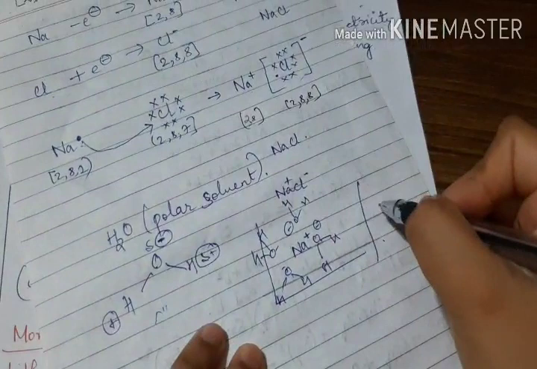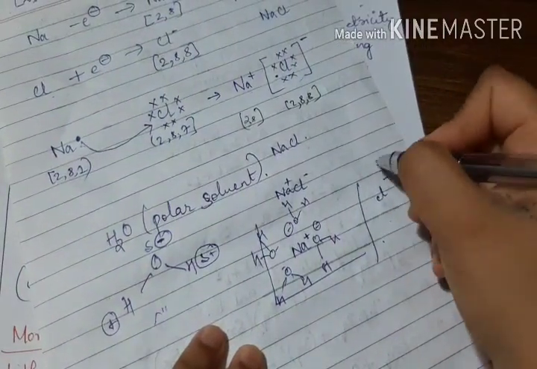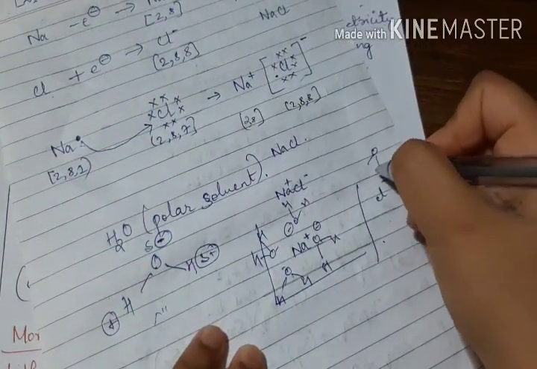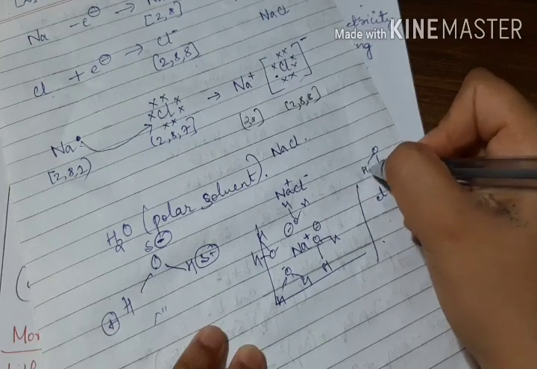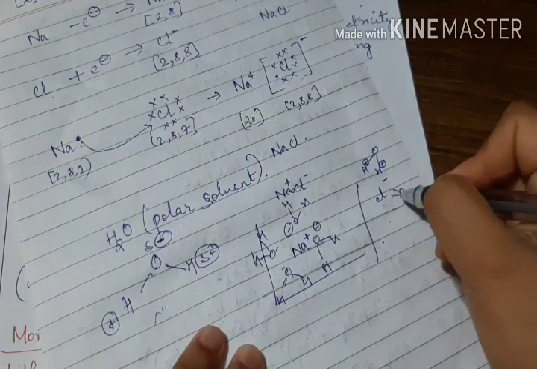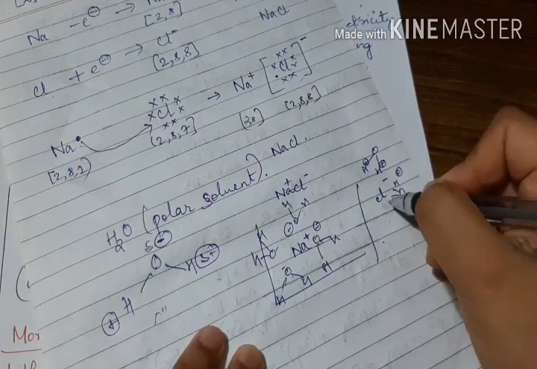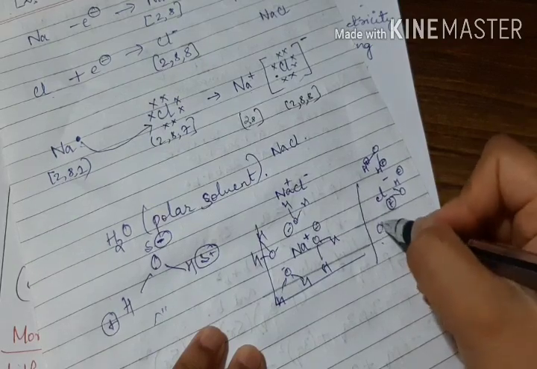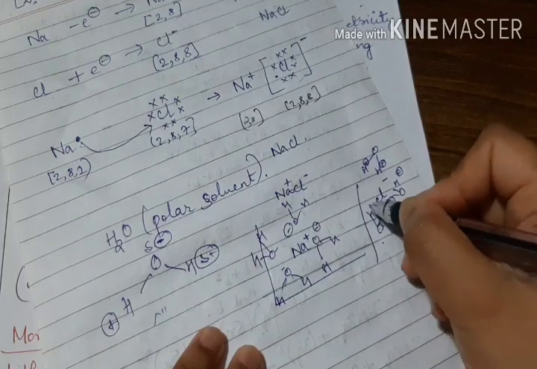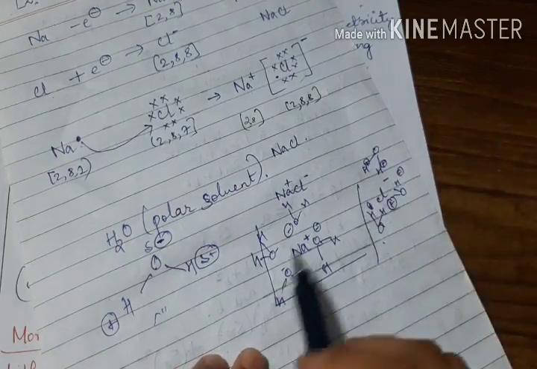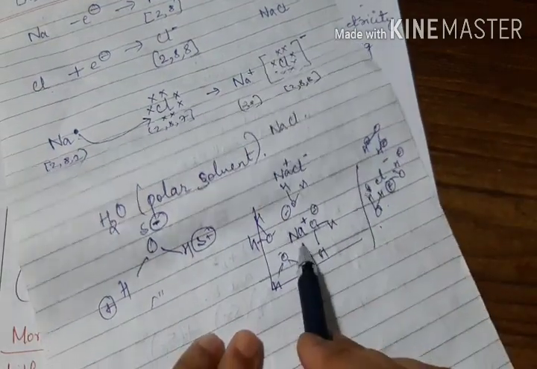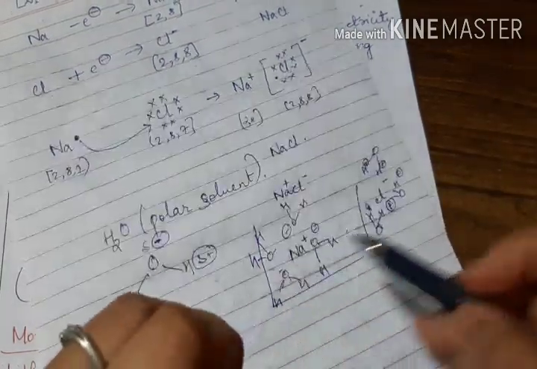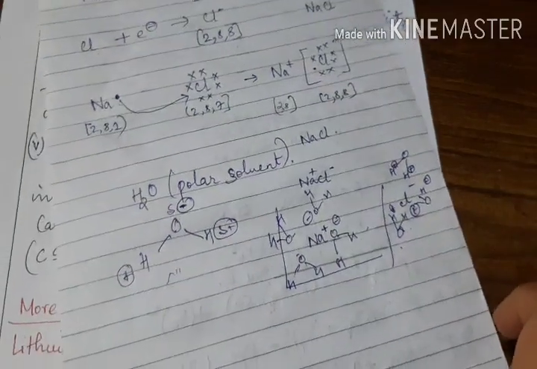And chlorine, which is minus, will be surrounded by water molecules with their positive hydrogen ends, like this. So they get separated and dissolve in water.